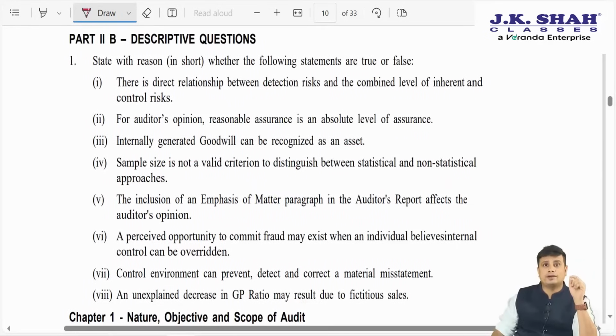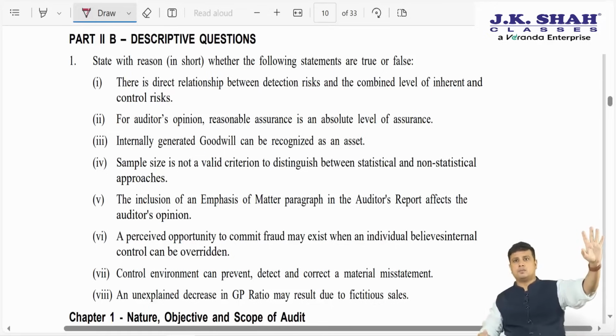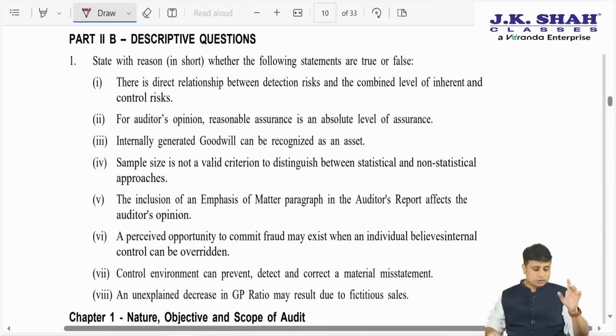My friends, when you do correct incorrect, you need to focus on the reasons. Only the correct or incorrect may not fetch you marks. The institute has nowhere clarified that if your answer is correct but your reason is incorrect, whether they will give you 1 mark or 0 marks. They have not specified anything. So you will have to consider that only if you write the correct reason will you get marks. All the students who fail have failed because they have not stated the correct reasons. Hence what is required is to focus on the correct reasons.